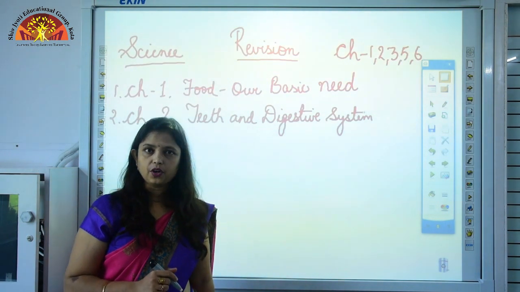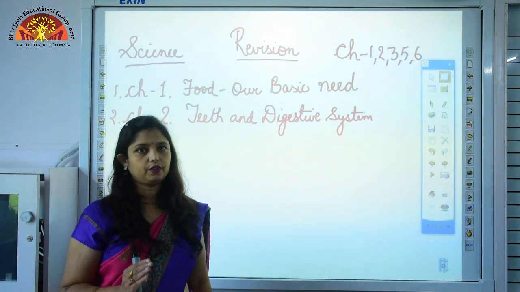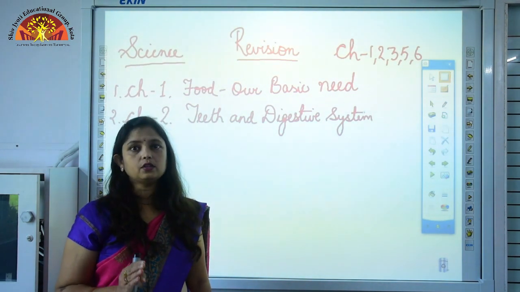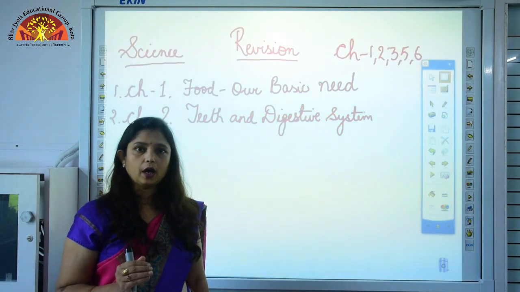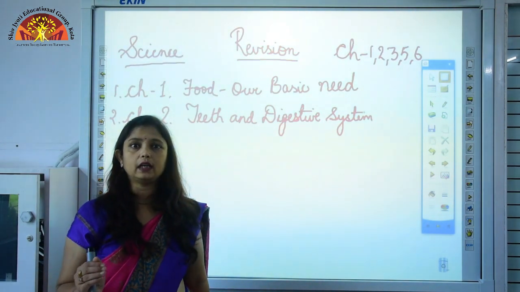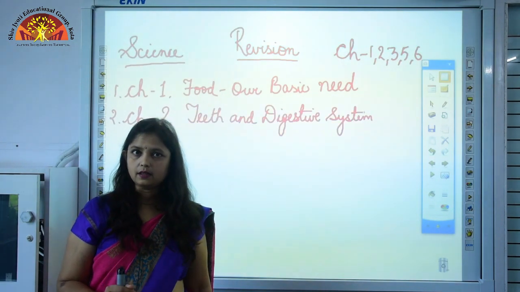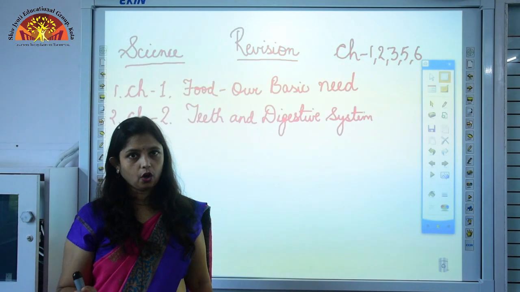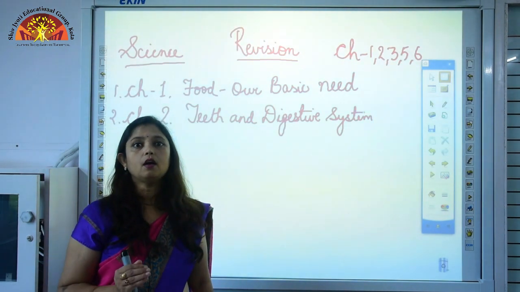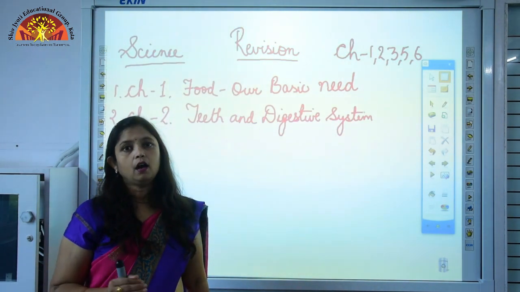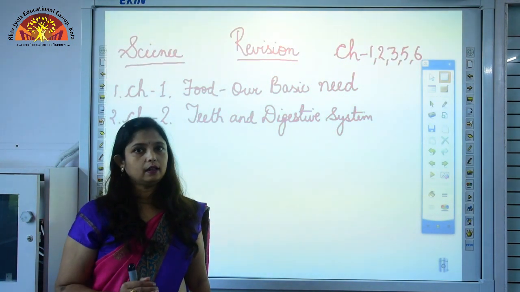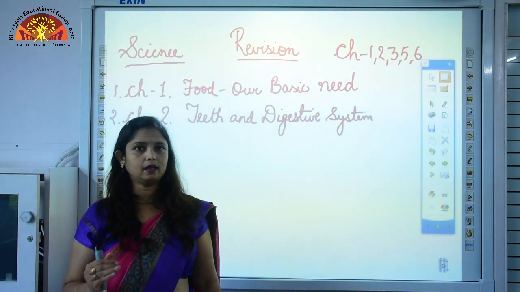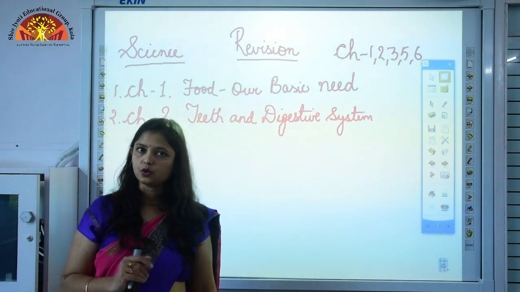Now on the basis of functions, teeth are divided in 4 different types. These types are incisors, which are sharp and flat. Okay. These are sharp and flat, and these are 4 in each jaw. Then there are canines, which are sharp and pointed, and these are 2 in each jaw. Then premolars, these are flat and broad, these are again 4 in each jaw, and then there are molars which are also flat and broad, and they are 6 in each jaw. So these are the different types of teeth.